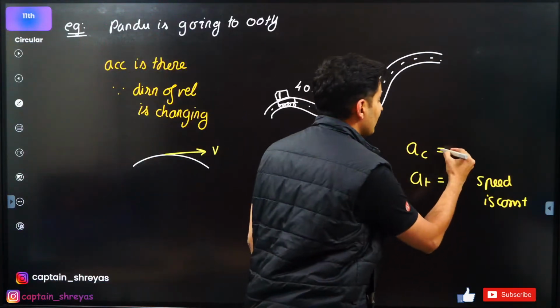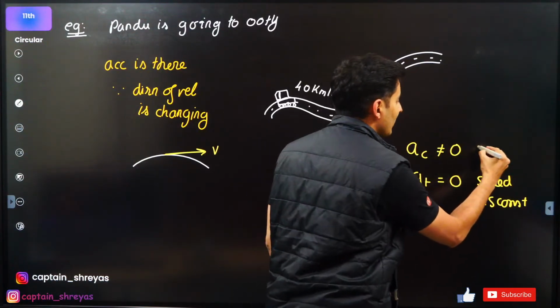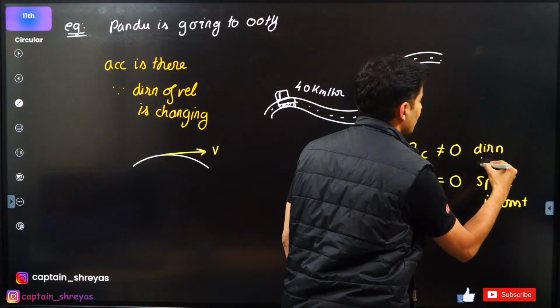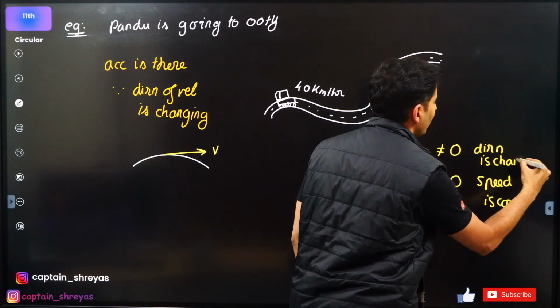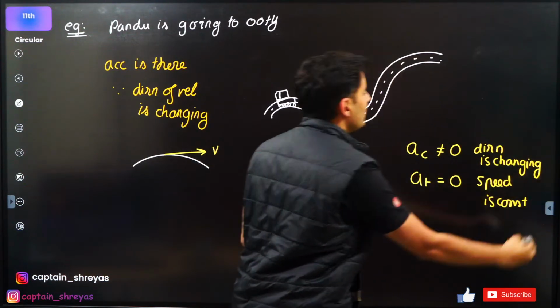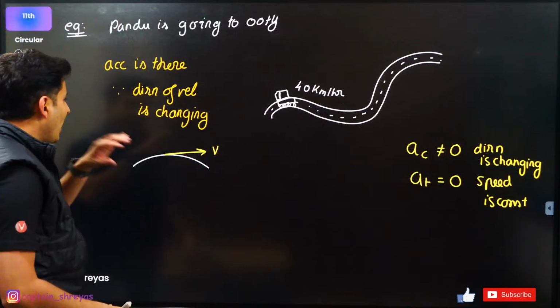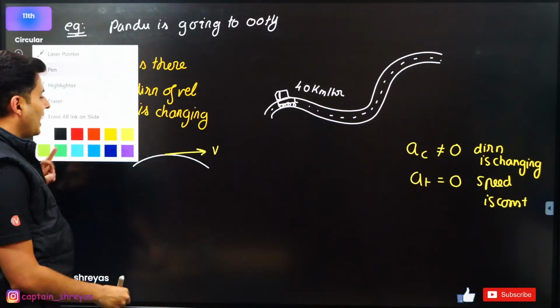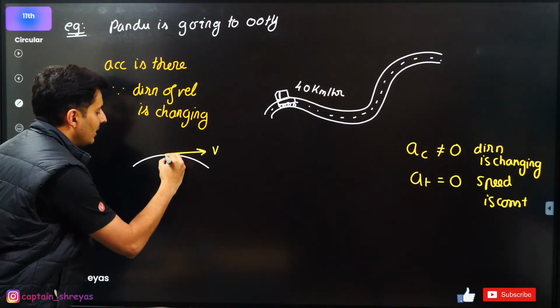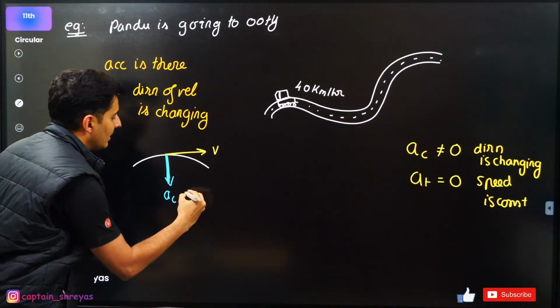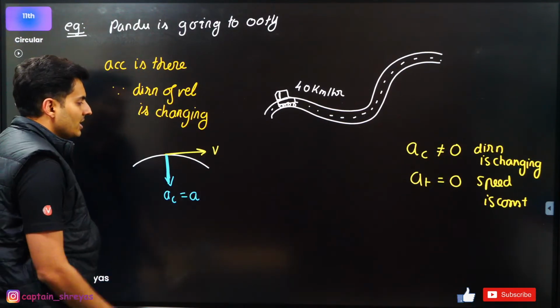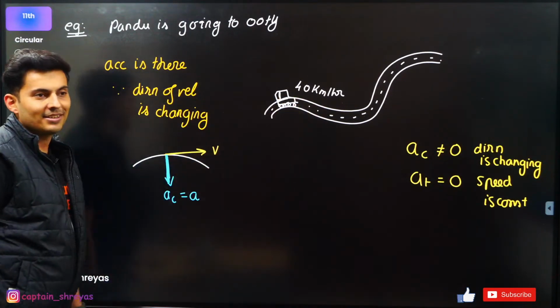So centripetal acceleration is not 0 because direction is changing. So my dear students, where should my acceleration be? Only centripetal will be there, and this centripetal only will be the total acceleration because there is no tangential acceleration.